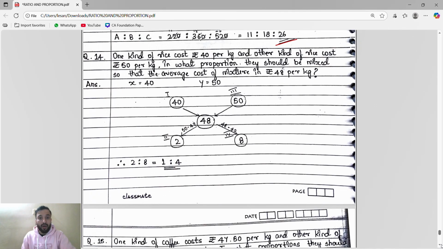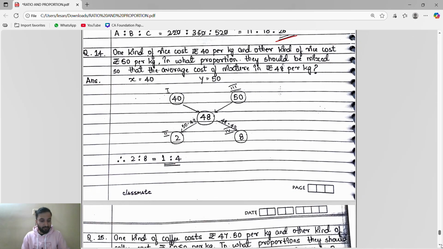Now guys, this is a very important concept. You can expect questions in the examination. See here, they will give one value and they will give another value, and they will ask in what proportion they should be mixed so that they get the average value. Understand, this is a question of proportion.